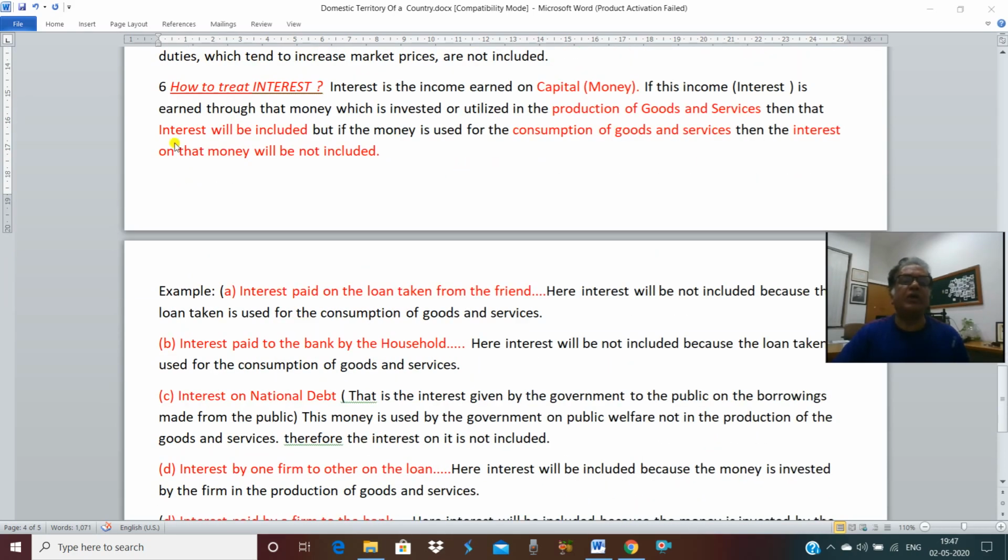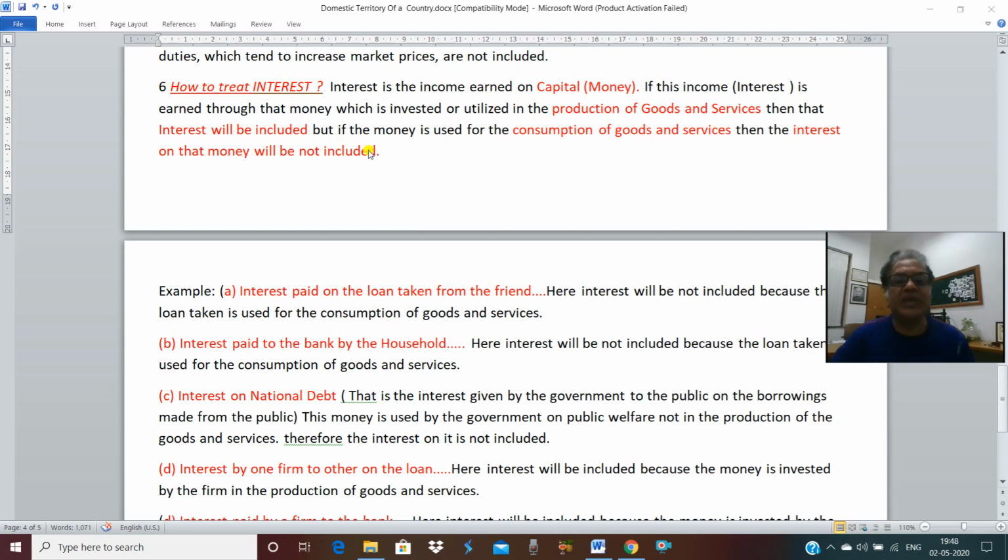Now the very important thing is how to treat interest. Many times you'll find questions based on interest. The first question arises, what is interest? Interest is the income which is earned over the capital or you can say money. When we lend money, what extra we take on the lent money is called interest. For example, when we borrow money from the bank, then when we pay back along with the principal amount, what extra we pay is called interest.